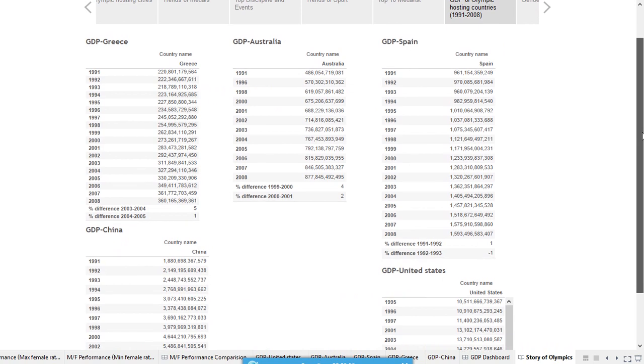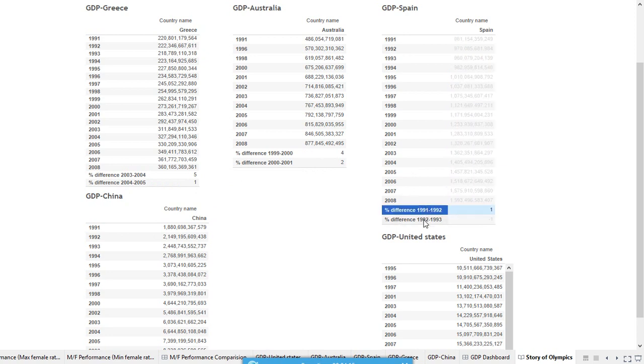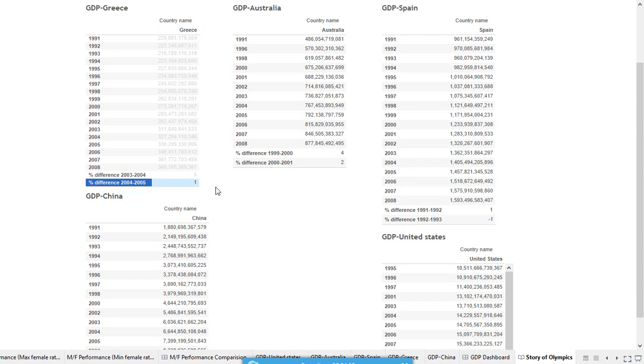This dashboard is based on our secondary data set. This represents GDP of Greece, Australia, United States, Spain and China. We wanted to find out whether the Olympics affects the GDP of a nation. To demonstrate this, we used calculated key figures. You can see the percent difference in GDP of the countries. The current year in which that particular city hosted the Olympic Games has greater GDP than the consecutive year.